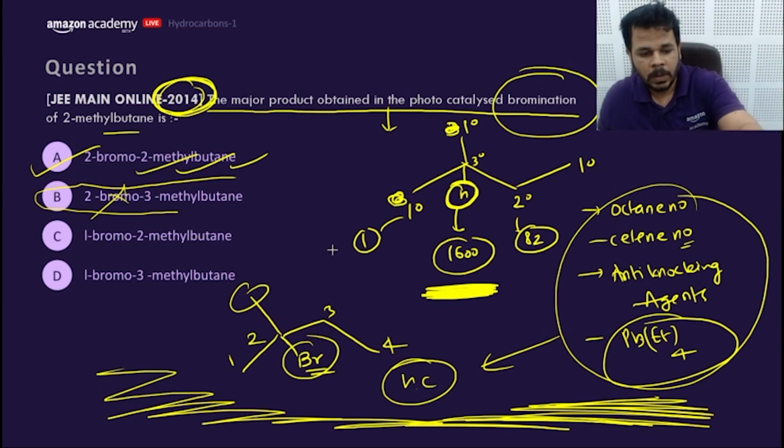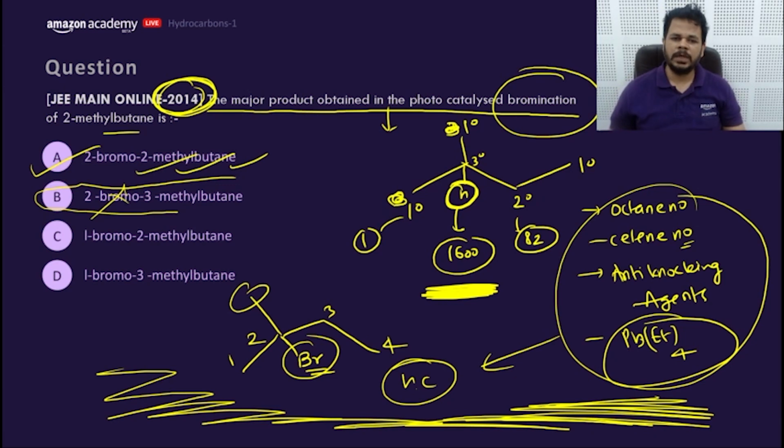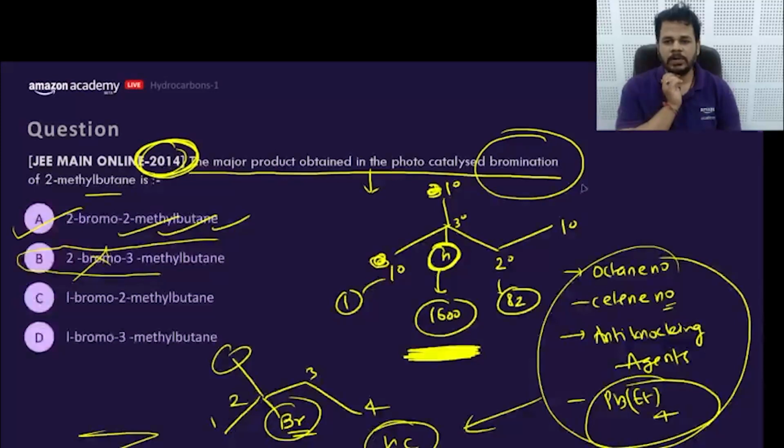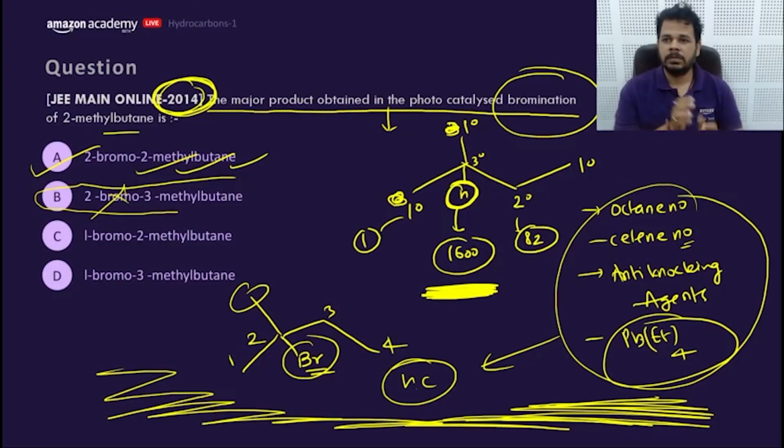Okay, so this is it, guys. Anything you want to comment on? These are very small topics. You can learn by some small definitions only. Octane number and cetane number, these are just definitions. So I mentioned this. You just go through these definitions once before going to any exam.